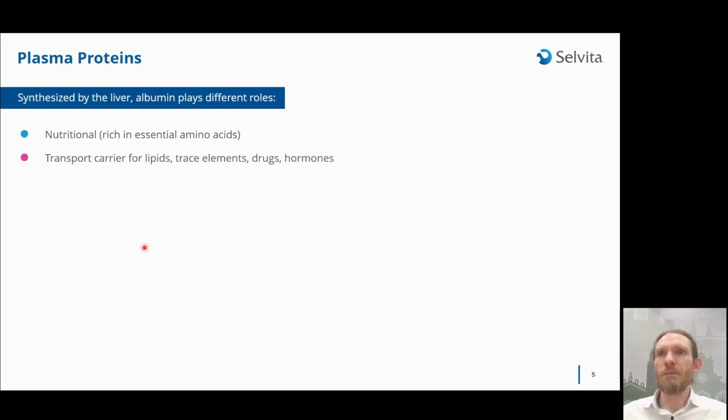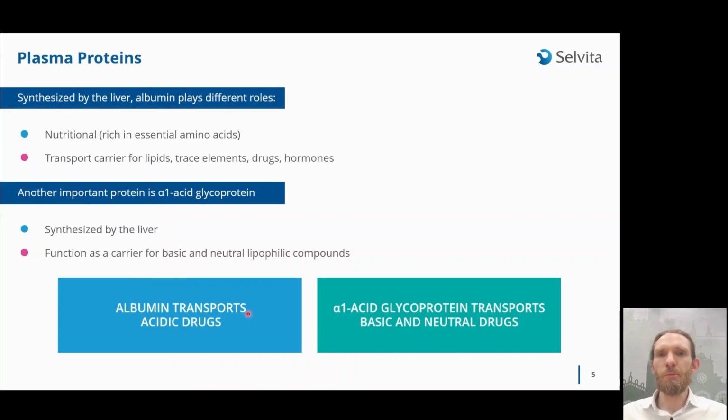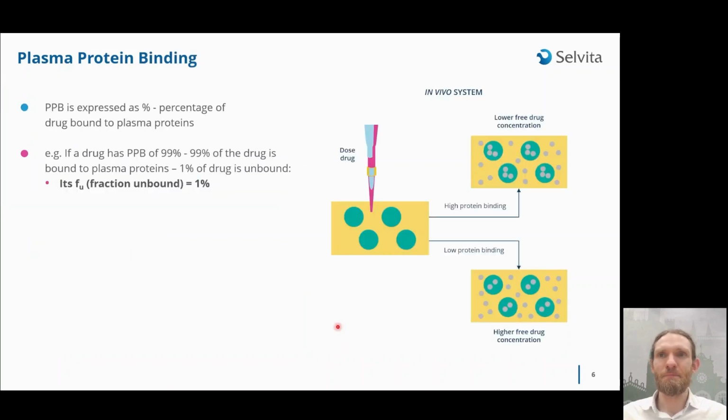Albumin is important because it plays different roles in our body. It is synthesized by the liver. It functions as a nutritional protein. It is rich in essential amino acids and is a transport carrier for lipids, trace elements, drugs, and hormones. The other important protein is alpha-1 acid glycoprotein, also synthesized by the liver, and it functions as a carrier for basic and neutral lipophilic compounds. So concluding, albumin transports acidic drugs, and alpha-1 acid glycoprotein transports basic and neutral drugs.